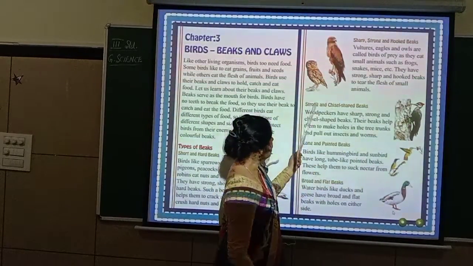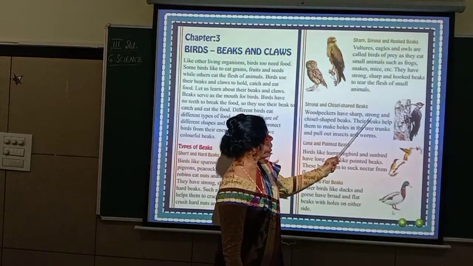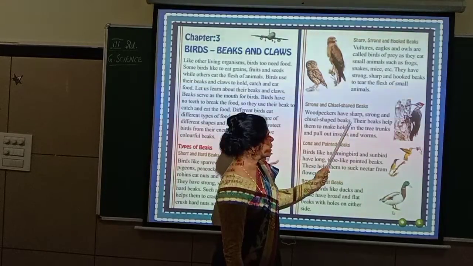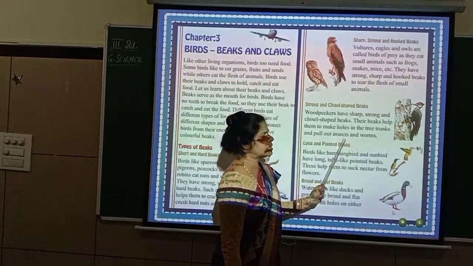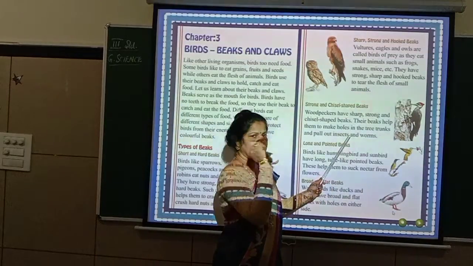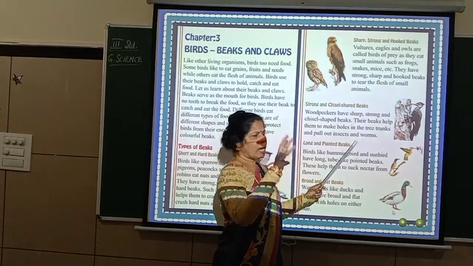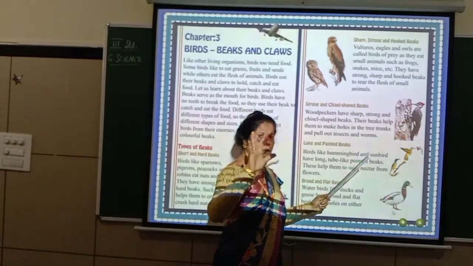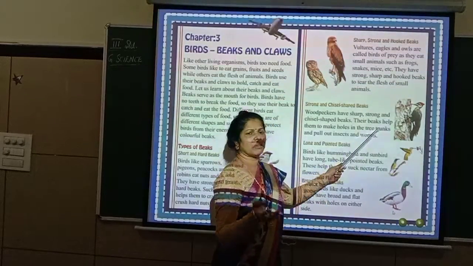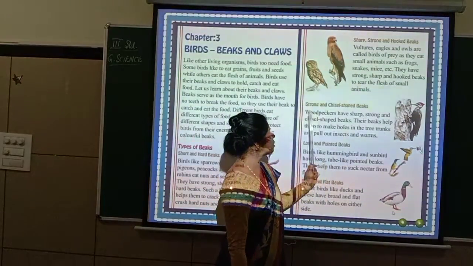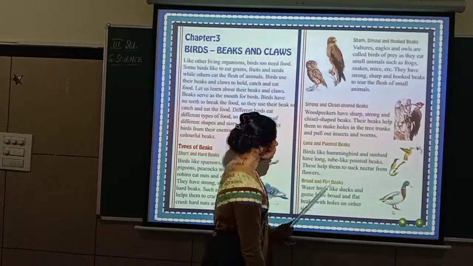So here what happened? Strong and chisel shaped beaks. Woodpeckers have sharp, strong and chisel shaped beaks. Their beaks help them to make holes in the tree trunks and pull out insects and worms. So with that, what they do? They go on pecking, and it becomes a hole. And that bark part, it will open. So inside what will be there? Worms will be there, insects will be there. So they eat those worms and insects. So that is about the strong and chisel shaped beaks, especially here the example, woodpecker.